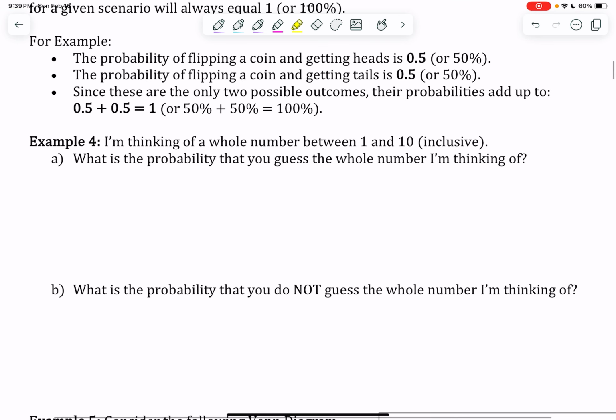So let's look at another example here. I'm thinking of a whole number between 1 and 10 inclusive. What is the probability that you guess the whole number I'm thinking of? Well, let's define something. I'm going to say G here is that you guess the number I'm thinking of.